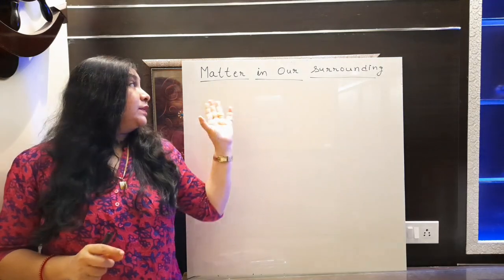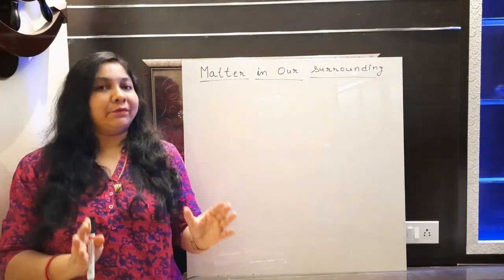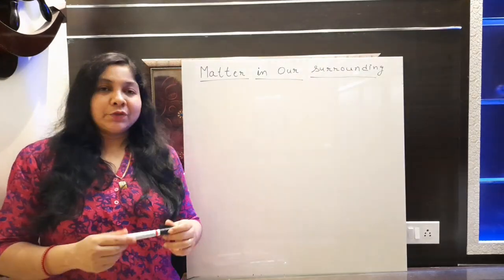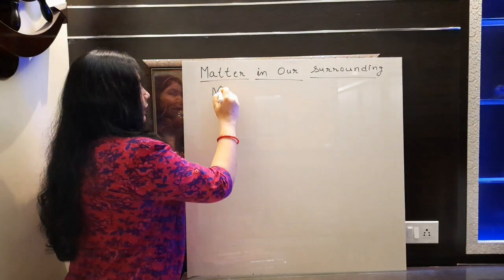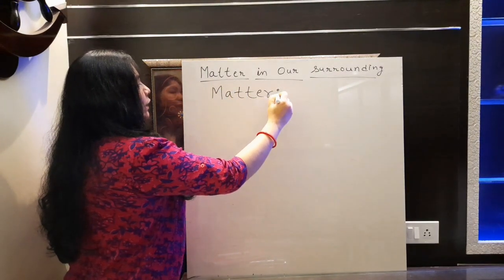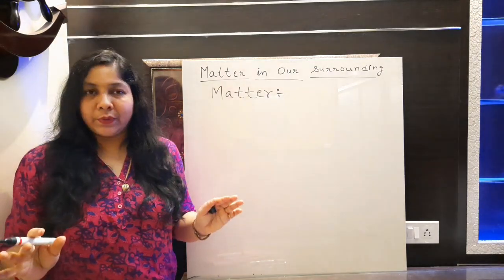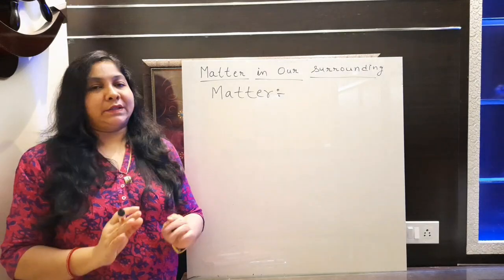The chapter's name is Matter in Our Surroundings, so let's discuss matter first. What is matter? Matter is anything in your surrounding which occupies some space and has some mass.